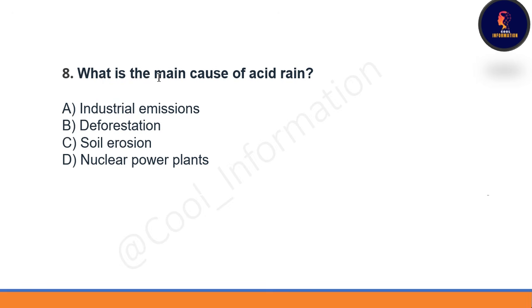Next question. What is the main cause of acid rain? Option A, industrial emission. Option B, deforestation. Option C, soil erosion. Last option is nuclear power plants. Correct option is option A, industrial emission.